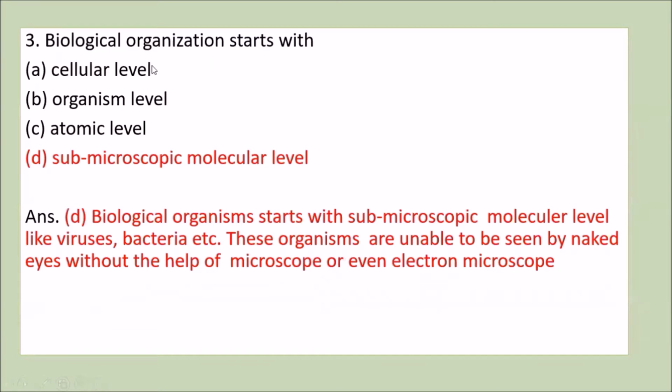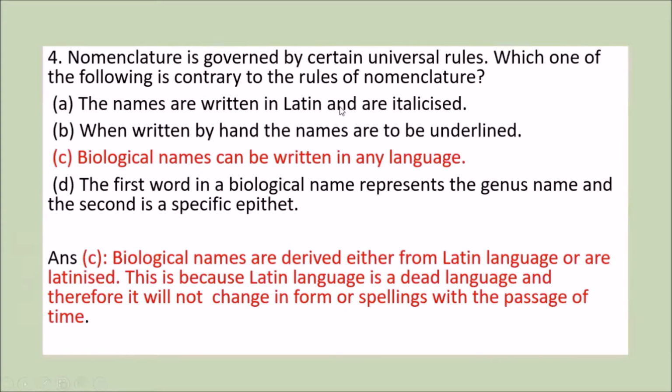Third question is, biological organization starts with A, cellular level, second is organism level, third is atomic level, and fourth is submicroscopic level. We know that biological organization starts with submicroscopic molecular level, like viruses and bacteria. And these organisms are unable to be seen by the naked eye without the help of a microscope or even an electron microscope. So biological organization starts with submicroscopic molecular level. So option D is correct.